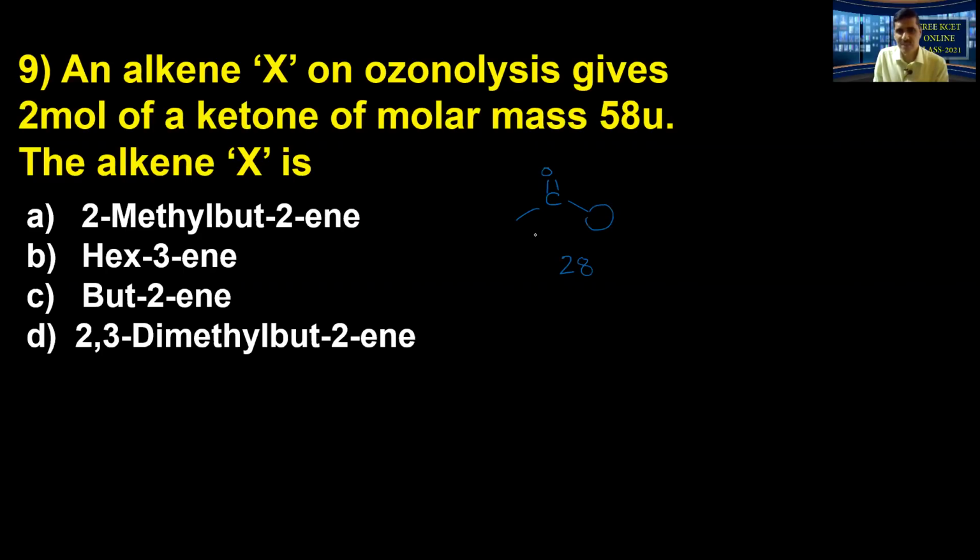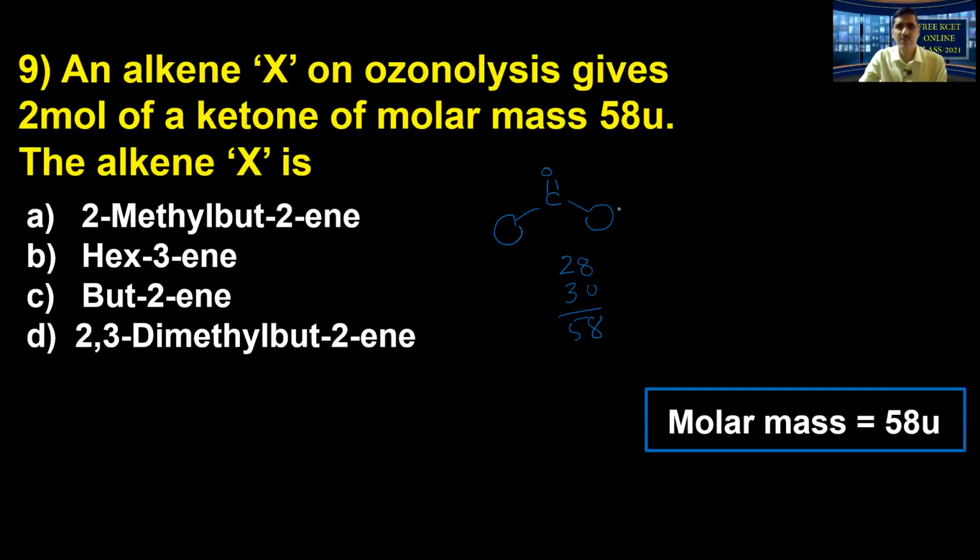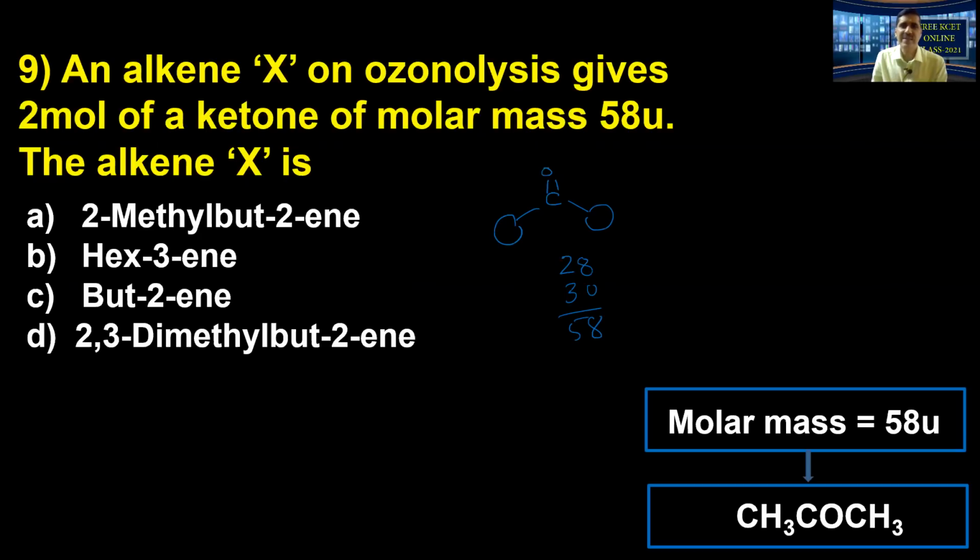CH3 mass, here put one CH3, here put another CH3. CH3 means 15, 12 plus 3. Therefore now look, it becomes 58. You have to come to the conclusion. First you have to find out which ketone that is. Look at this, with molar mass 58 unit, definitely this is going to be acetone or propanone. We already studied. Then it will be easier if we find the two fragmented molecules.